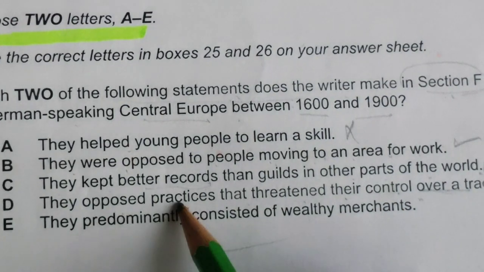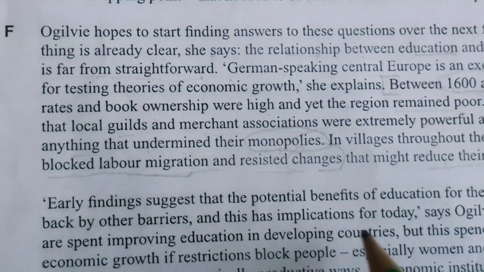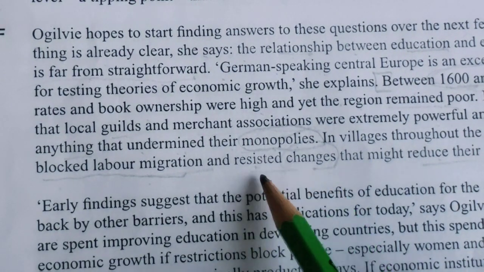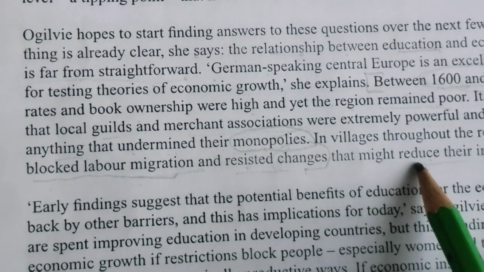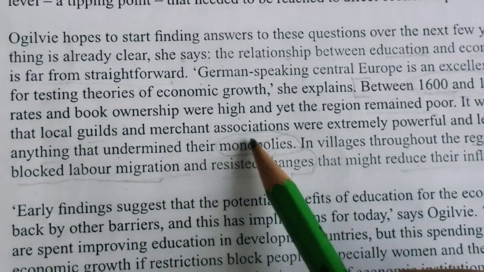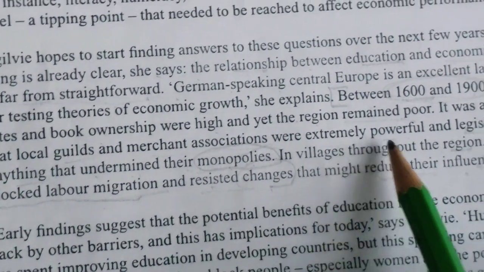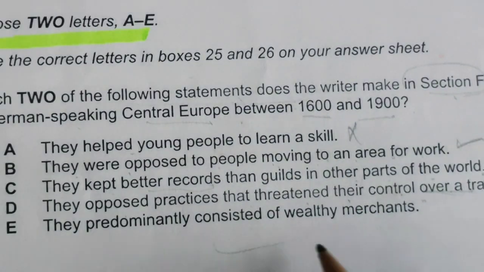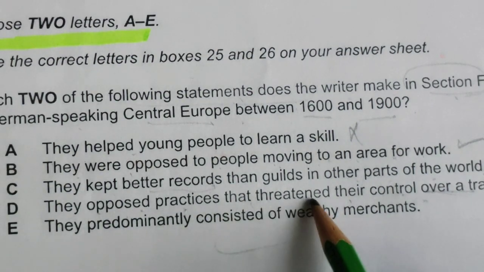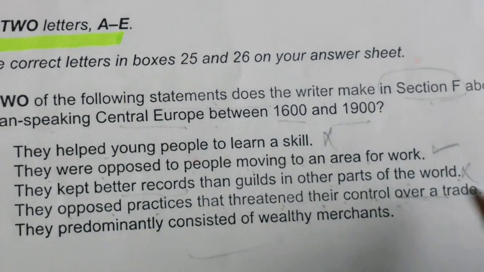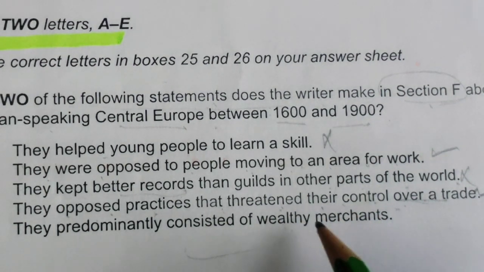Yes, it was given in F. Let's look at this: they resisted changes that might reduce their influence, and they were powerful and had monopolies also. Yes, they had monopolies. That's why they were opposing everything.